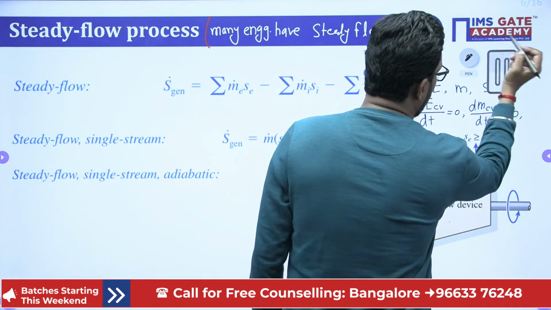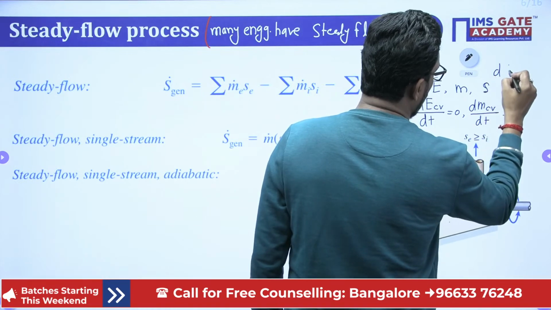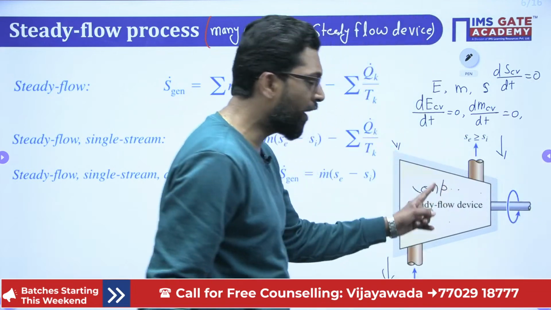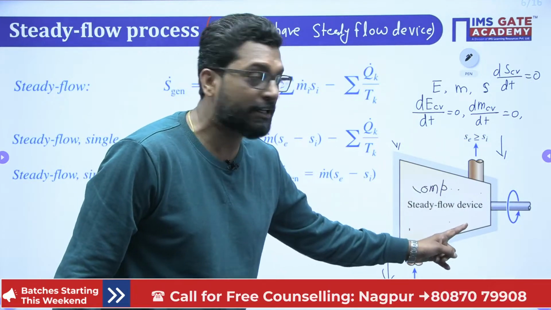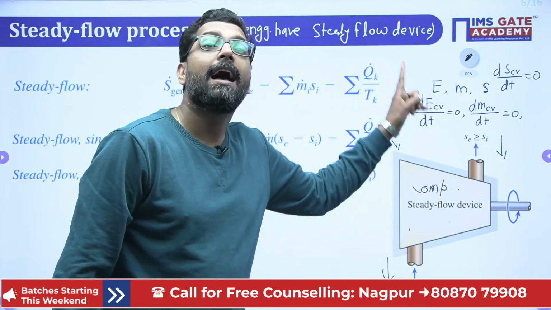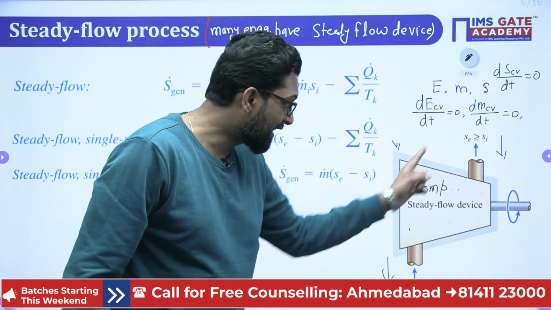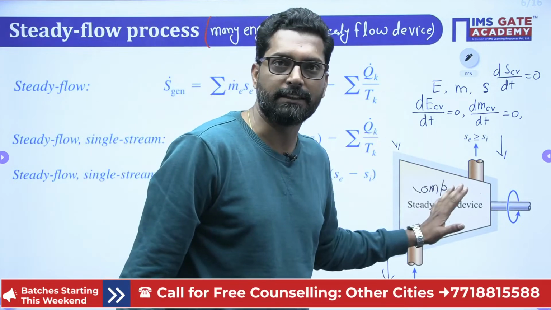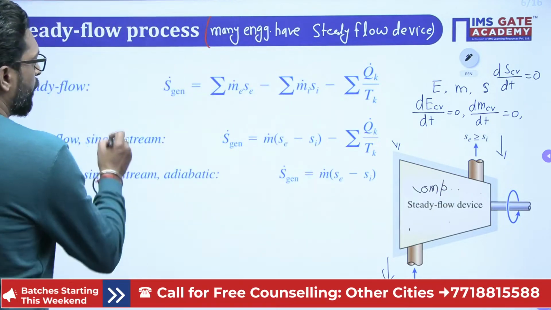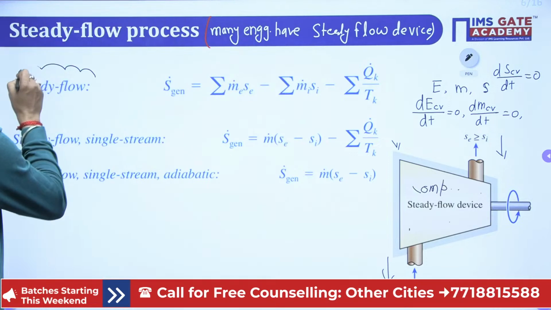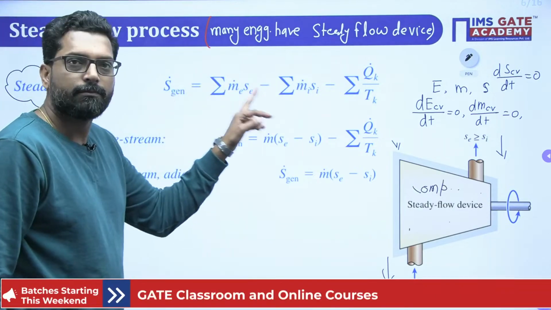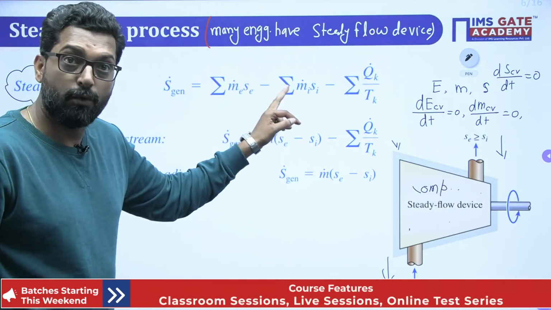The entropy change of the control volume with respect to time is 0. So there is no entropy change, energy change or mass change with respect to time. That is called a steady device, and in much engineering practice we have to do this. So in steady flow there is no change with respect to time.